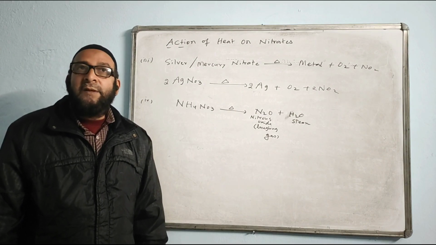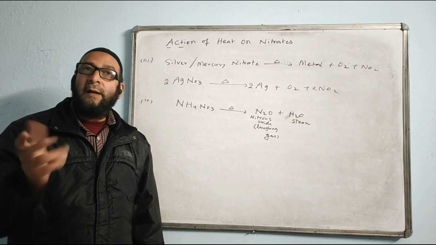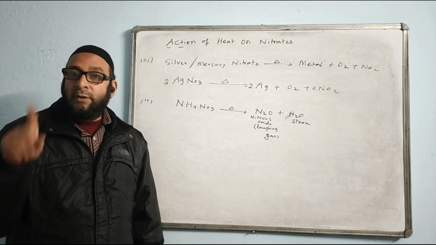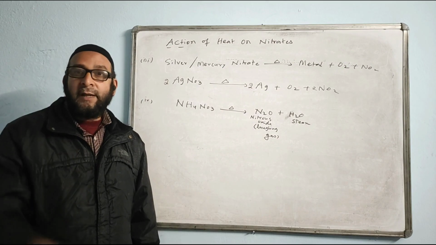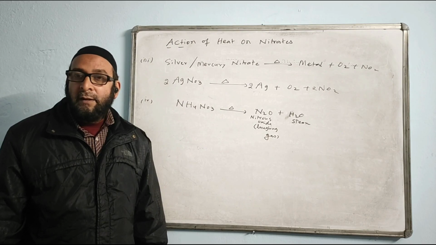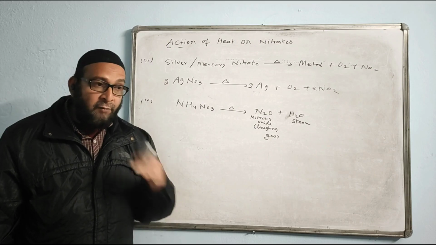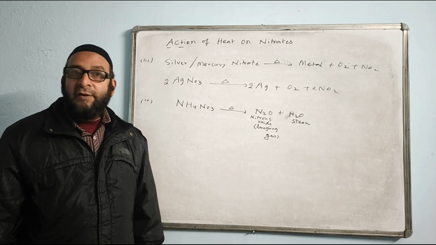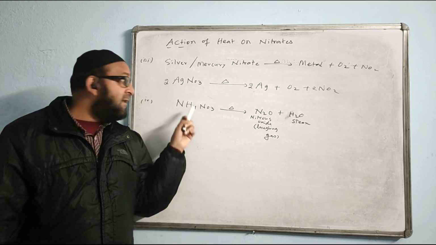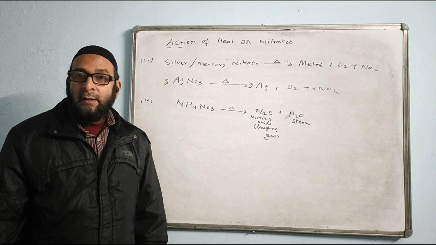So name a nitrate which when heated leaves no residue. The answer is ammonium nitrate. And if you go back, recollect the chapter ammonia, I told you we can use all ammonium salts for the preparation of ammonia gas except ammonium nitrate. We cannot use ammonium nitrate. And at that time I told you two reasons why. First reason, I said that it is explosive. And the second reason, I said that it is unstable to heat, because all nitrates are unstable to heat.